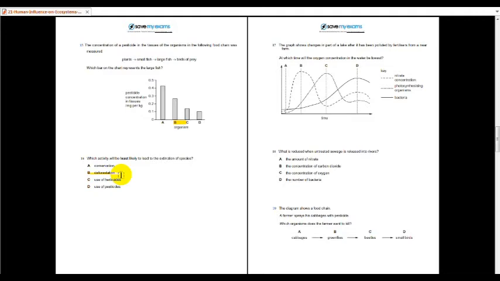Deforestation. Okay, the answer is A. Okay, not B. It is conservation, sorry. The answer is A, conservation, because if you conserve the species, they would not lead to extinction of the species. Okay, number 17. At which time would the O2 concentration be the lowest?